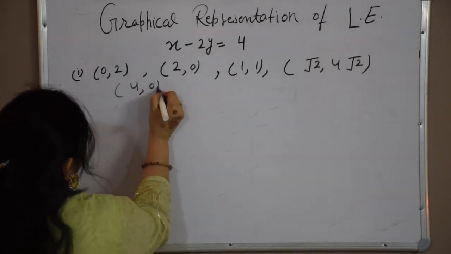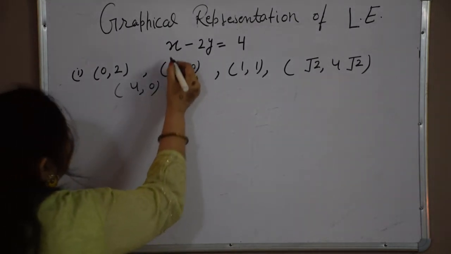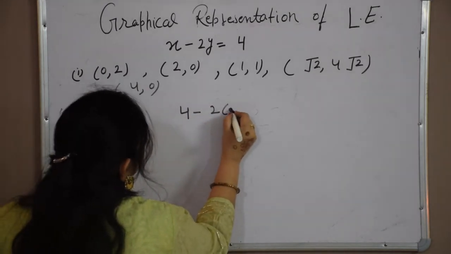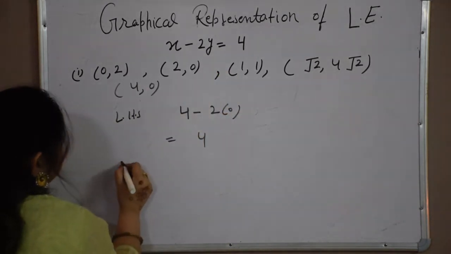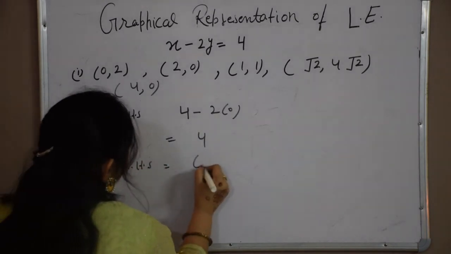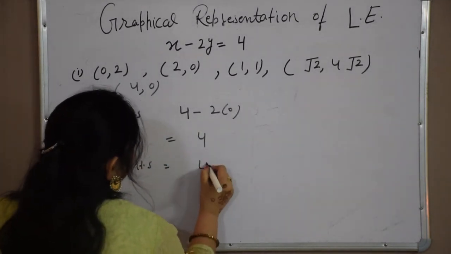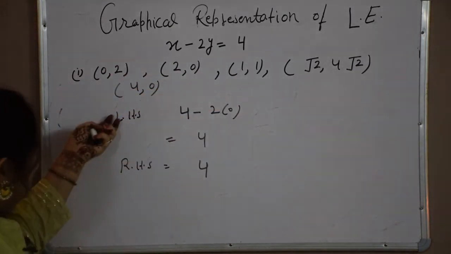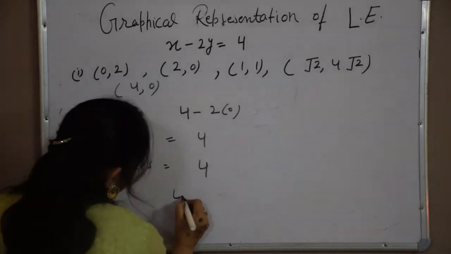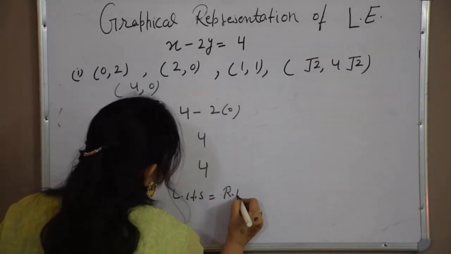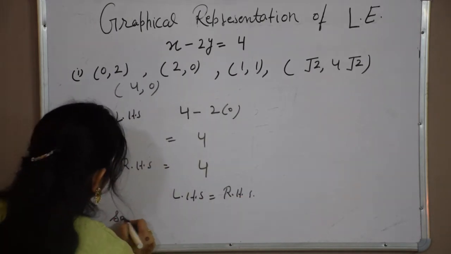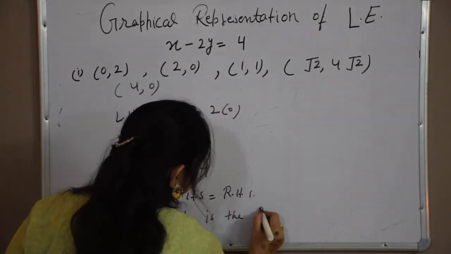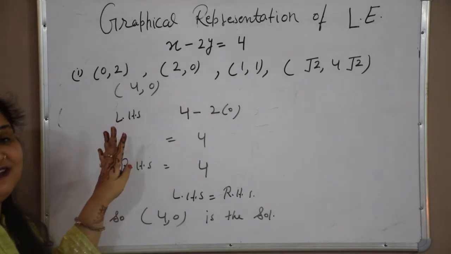Take another number, (4, 0). Now in place of x I am putting 4, left hand side minus 2 into 0, that is 4, and the right hand side is 4. Thank God there is one solution. I thought all are not solutions, how is it possible? Now left hand side is equal to right hand side. So we got a very cute solution, that is (4, 0). (4, 0) is a solution of the given linear equation.